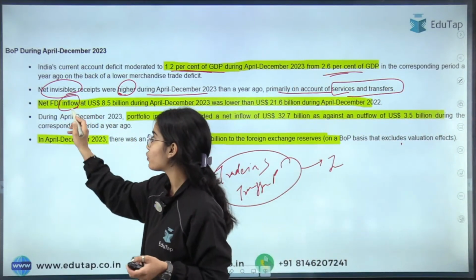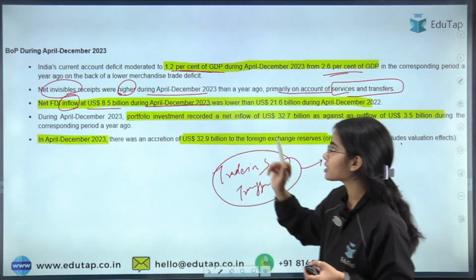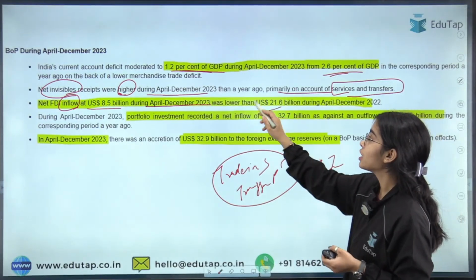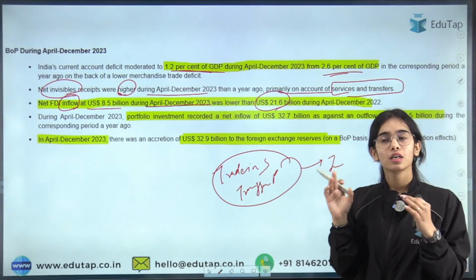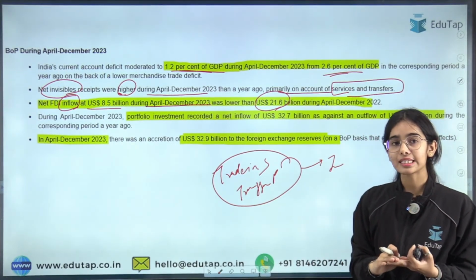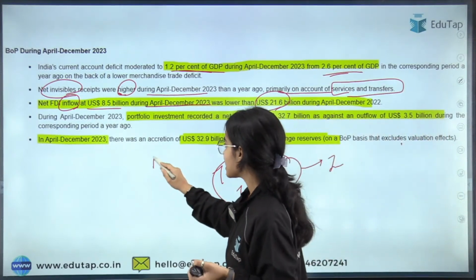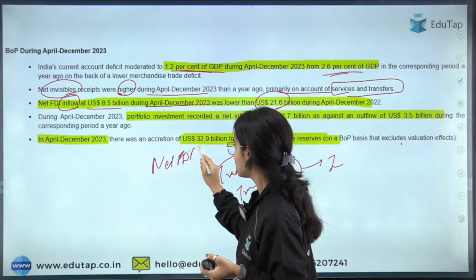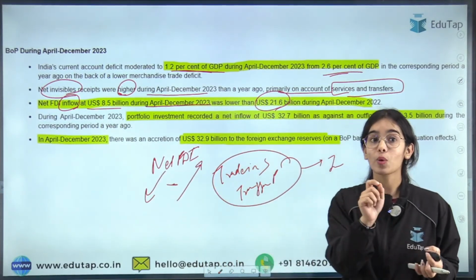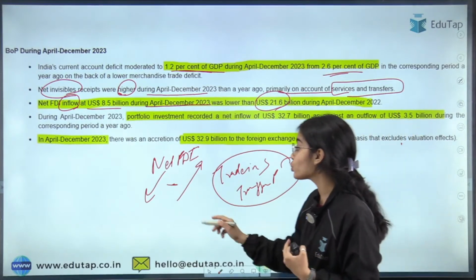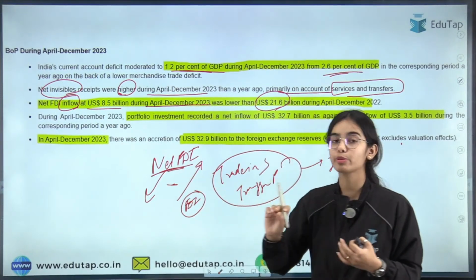Net FDI inflow was at US dollar 8.5 billion during April-December 2023, which was lower than the previous year, and it was way lower than the previous year. So that is a problematic thing for our country. We can say that the FDI is reducing, the net FDI is reducing. Net FDI means the FDI that is coming in minus the FDI that is going out. So what can be the problem here? That we are doing too much investment in other countries. That could also be why net FDI is showing as decreased.